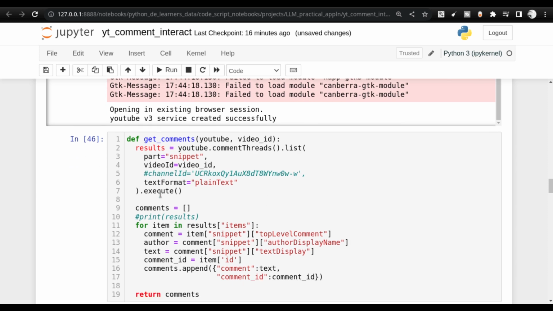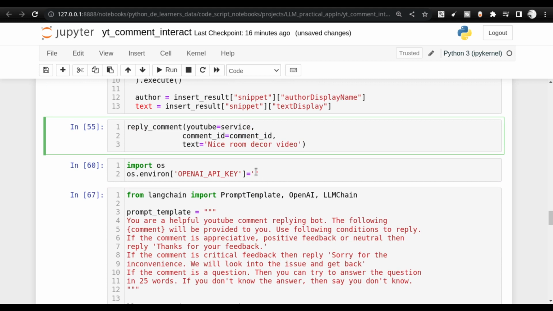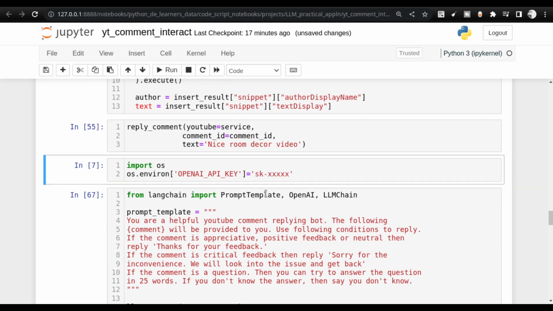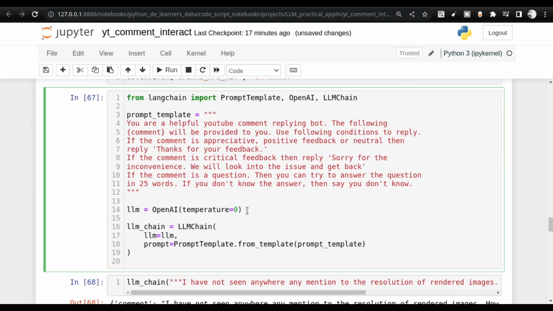Now with that said, let me go down. First and foremost, I'll be updating the OpenAI API key here. So let me do that and get back to you. You need to provide your OpenAI API key here. Next, this is the prompt template that I was talking about. Here I have said that this is a Langchain prompt template that I'm using. If you're new to the Langchain environment, take a look at my earlier videos where I discuss the concepts of Langchain, large language models, etc. This is more of an application that we are discussing here.